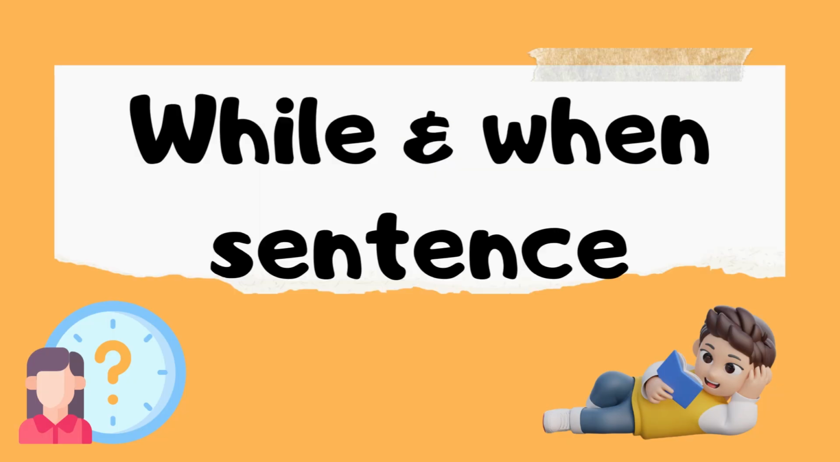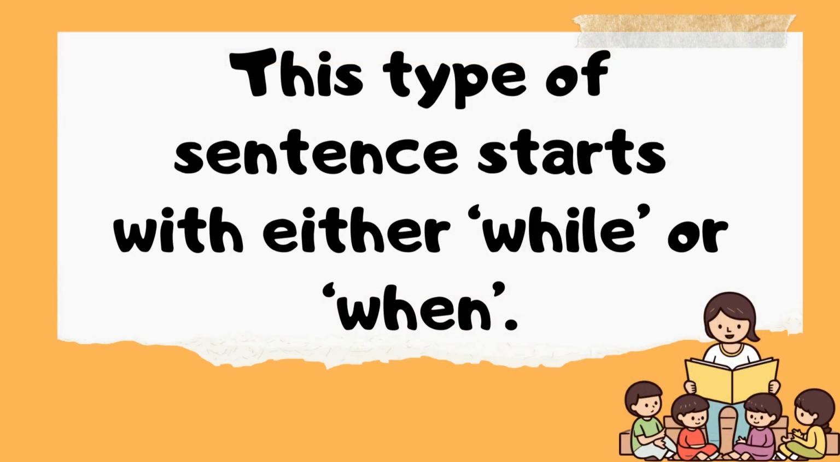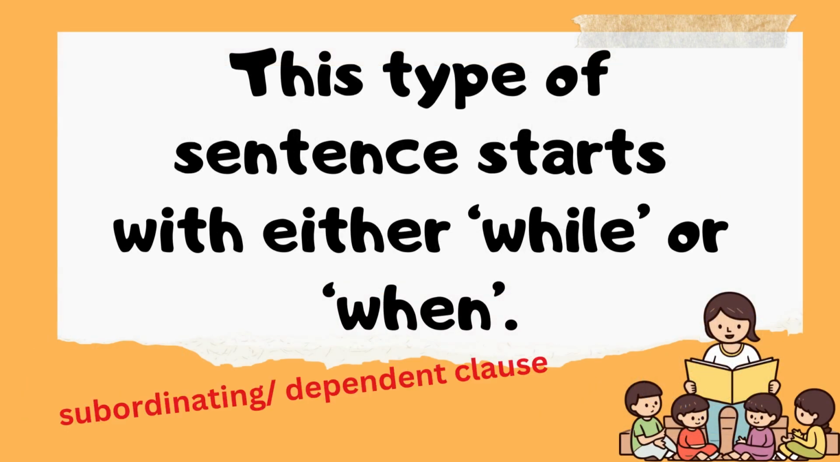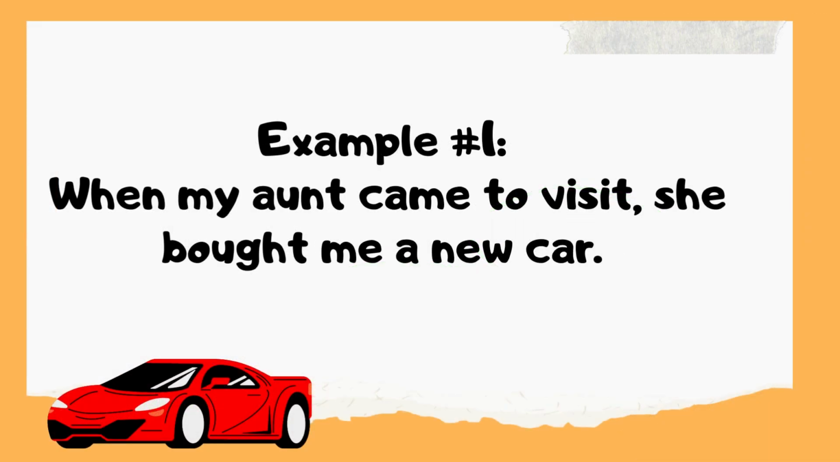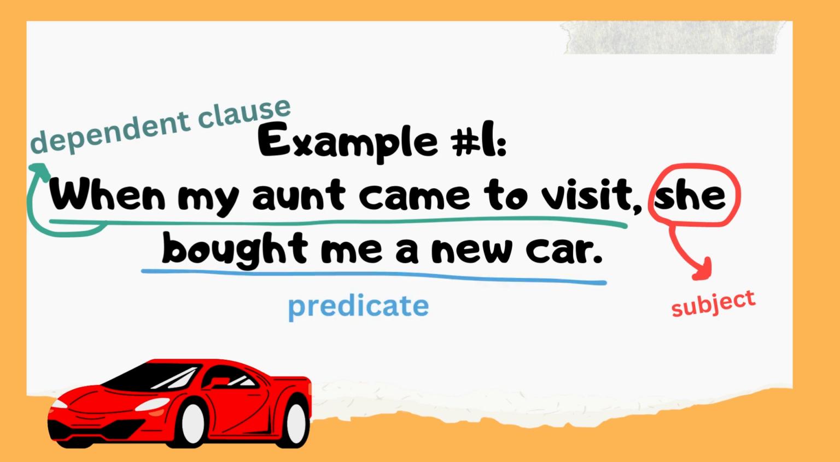The next sentence is while and when. It is a sentence that starts with a subordinating clause or dependent clause. These clauses start with either while or when. When my aunt came to visit, she bought me a new car. When my aunt came to visit is our subordinating clause or dependent clause because it cannot stand on its own. Our subject is she, and our predicate is bought me a new car.